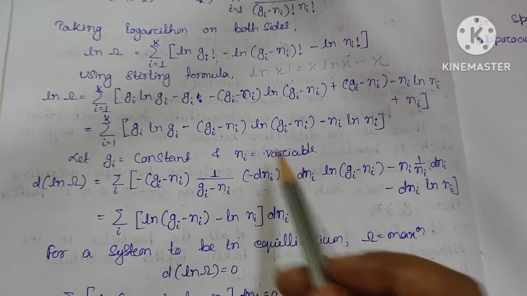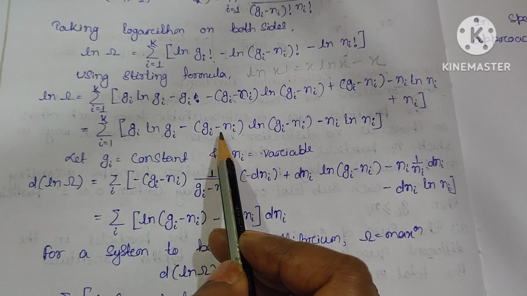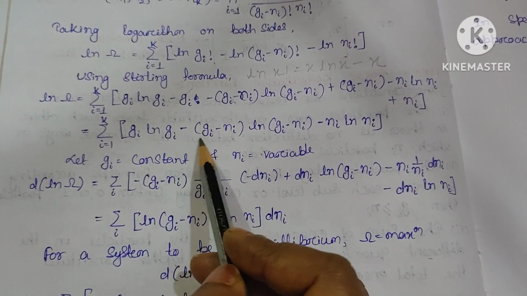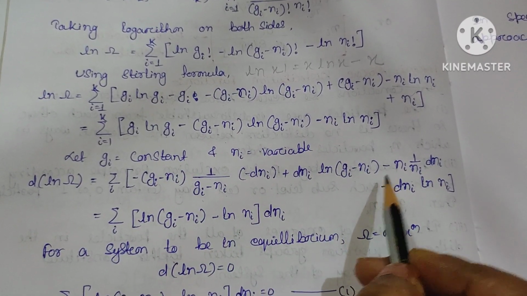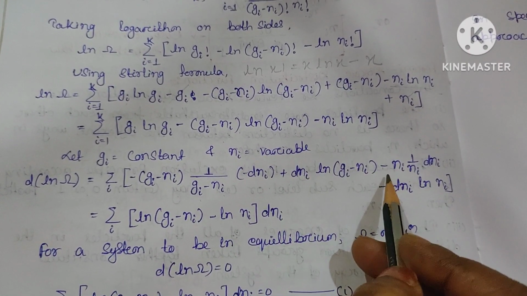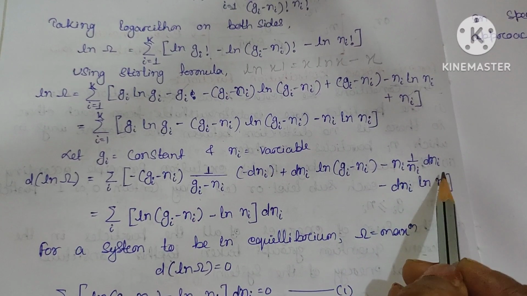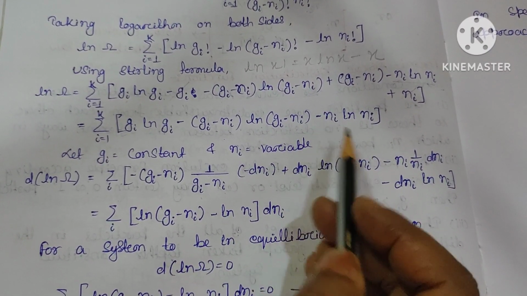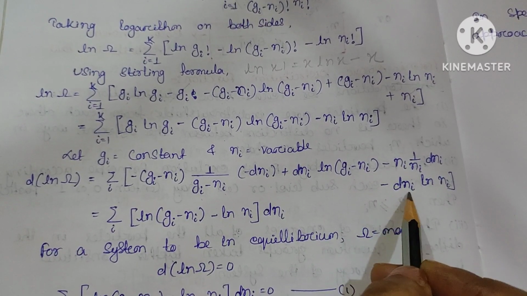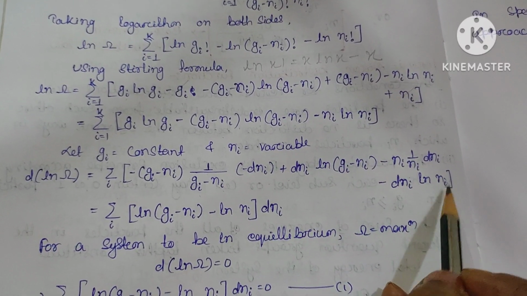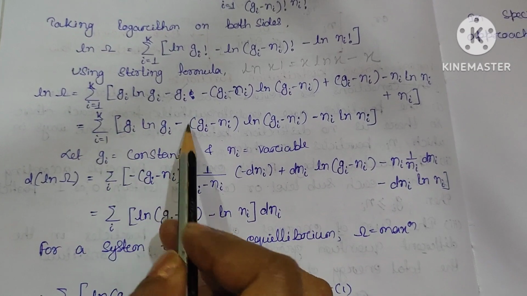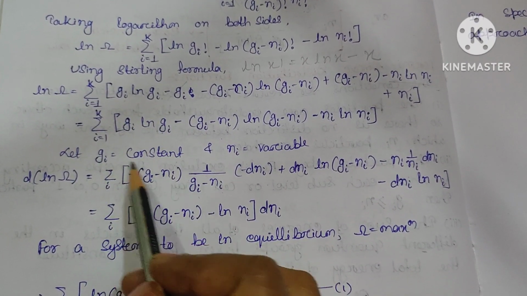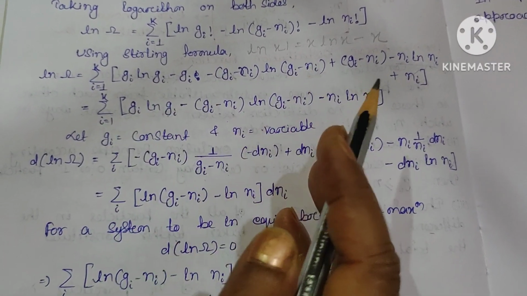Again plus, minus minus becomes plus, dni ln(gi minus ni), since gi is constant. Again this will be minus ni into 1 by ni into dni. Clear? Here also, minus dni ln ni. So this term, gi ln gi, goes to 0 since gi is constant, so this first term goes to 0.